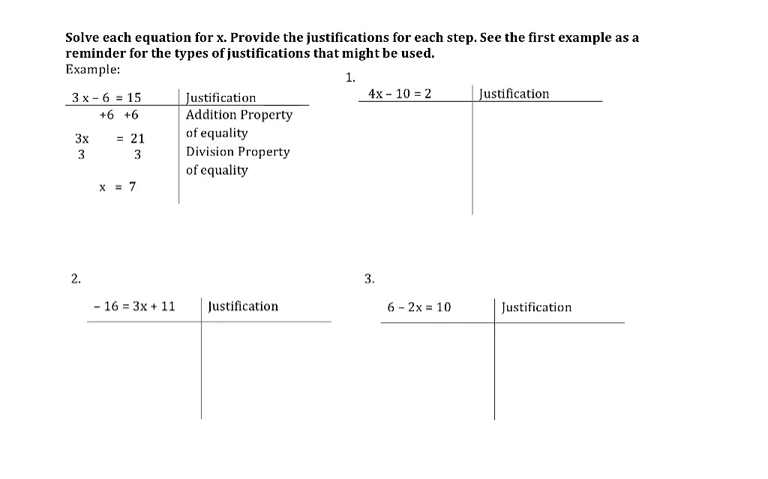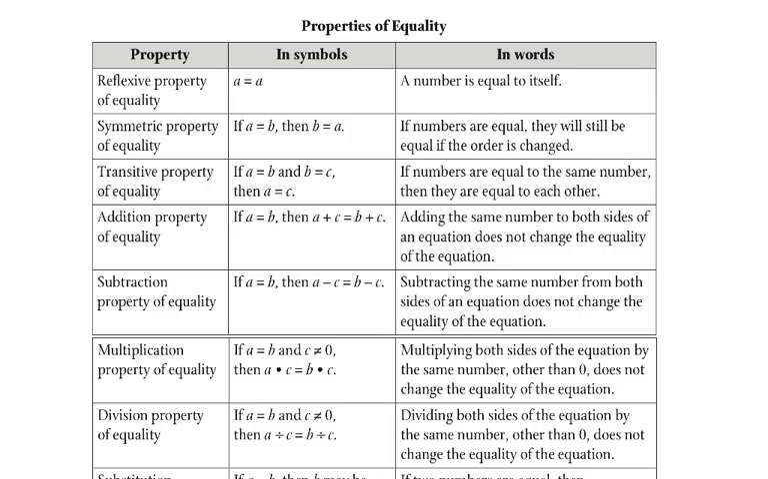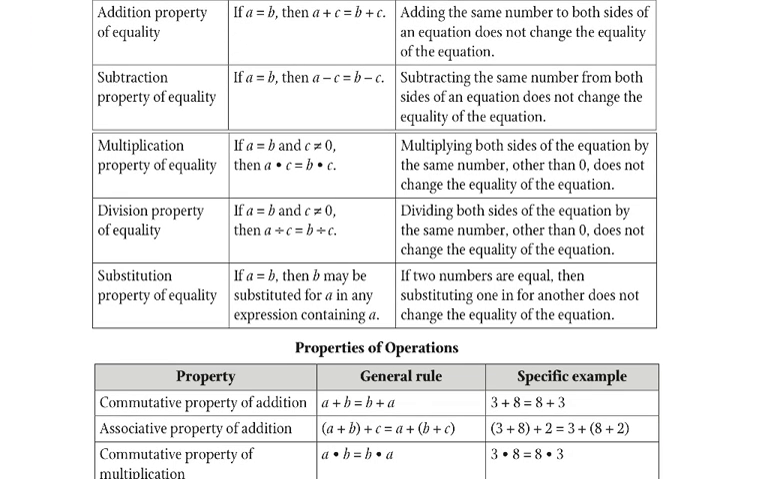Here we are, and we are going to solve some equations using justifications. Now remember, we're taking these from our properties of equality. A lot of them we don't really use a whole lot when we're solving, like reflexive. We could use the symmetric, but generally we don't need to because it doesn't matter which side is equal to which.